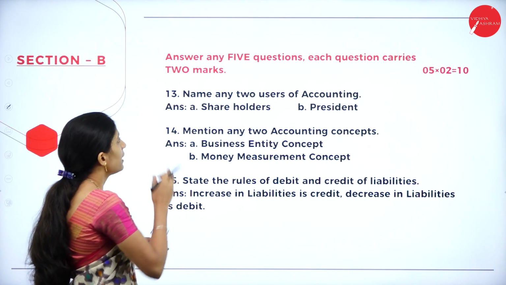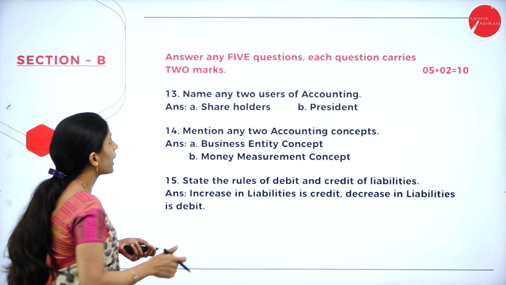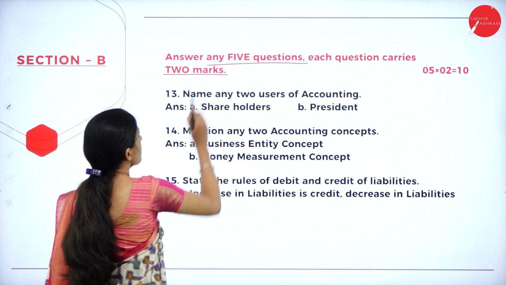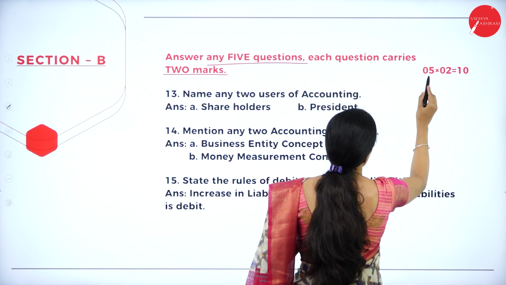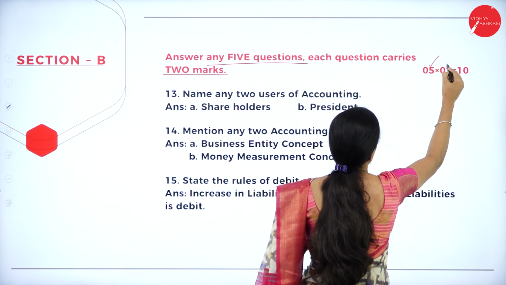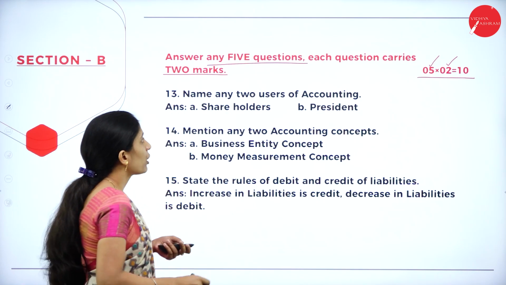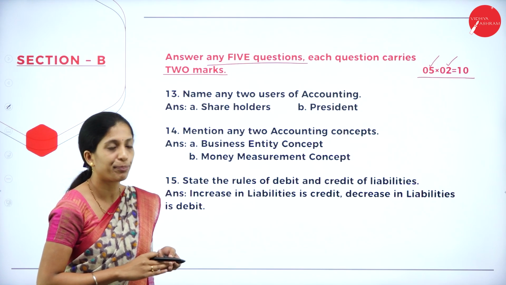Now coming to section B. Okay, so this is for 2 marks. Answer any 5 questions, each question carries 2 marks. And here they have given 5 into 2. In the sense you have to answer any 5 which carry 2 marks. So the total weightage is 10 marks. Let us see the questions they have asked under section B.